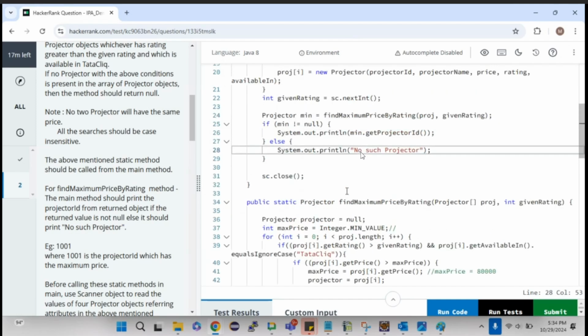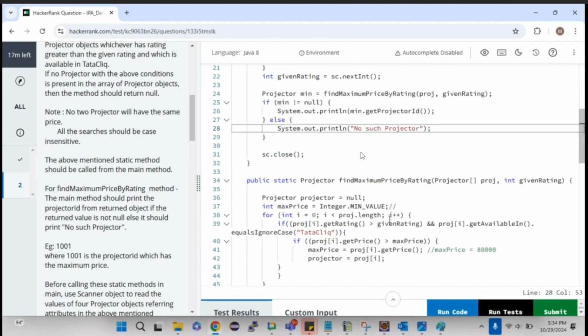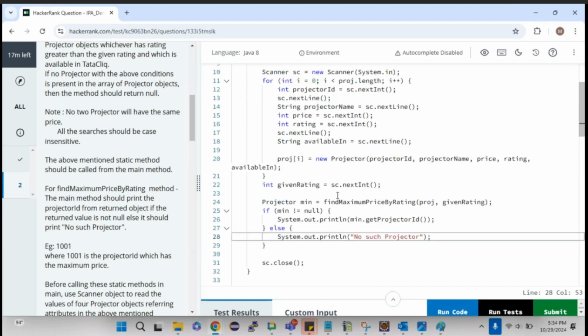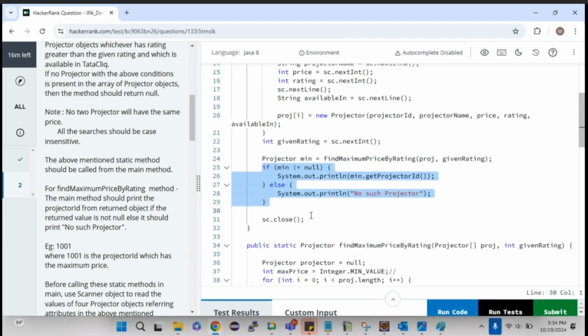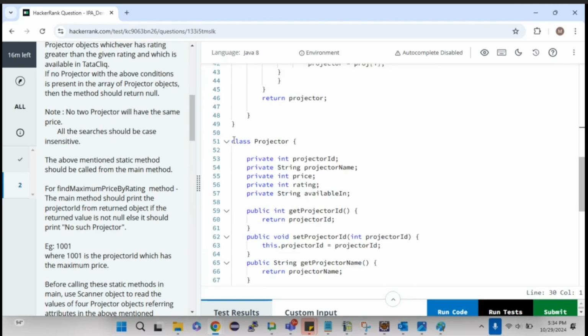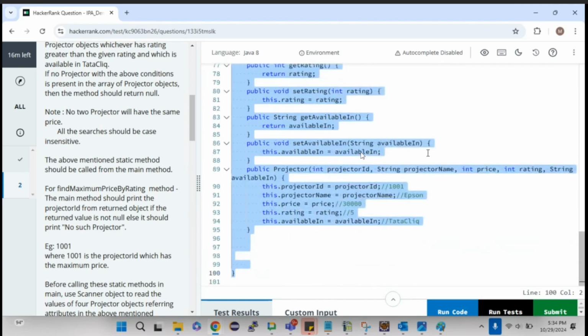So this is how your ION assessment will be, one simple and one complex. Okay, in the complex only one method you need to implement. It might be a minimum or maximum or sum, whatever it might be. Based on that you need to write the logic. These things are the same for all, because you need to get the input from the user, call the method, and then based on that print the output. These things are also the same: class, getters, setters, projector.